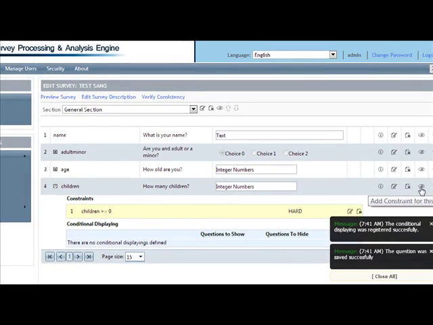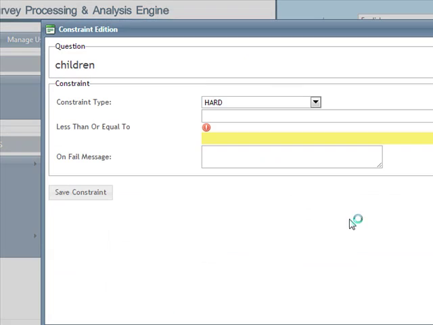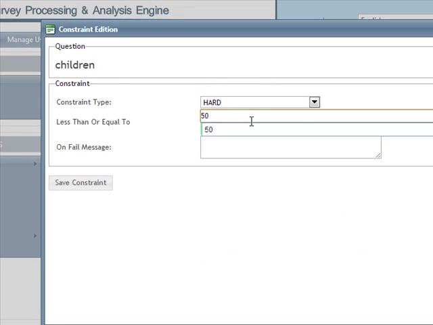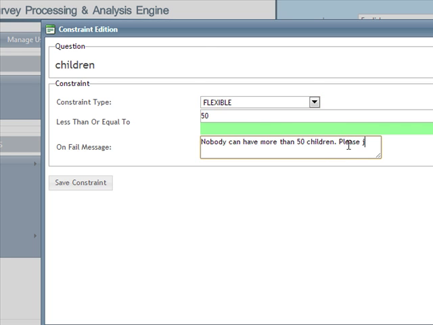And also less than or equal to 50. It's safe to say that nobody will have more than 50 children. But maybe in some places it is possible to have more than 50 children. So in this case, we're going to use a flexible constraint, which asks the user to justify their answers whenever the constraint is broken.